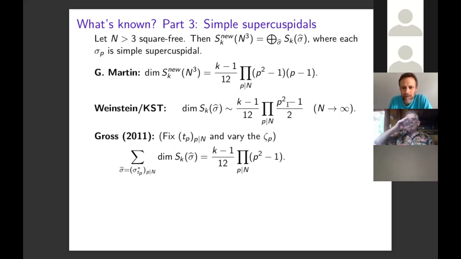Then you would expect to get this thing, but divided by p minus 1 at each prime, which is the number of possibilities for the t_p that he's fixed. And he does get that on the nose as the dimension formula for this direct sum.